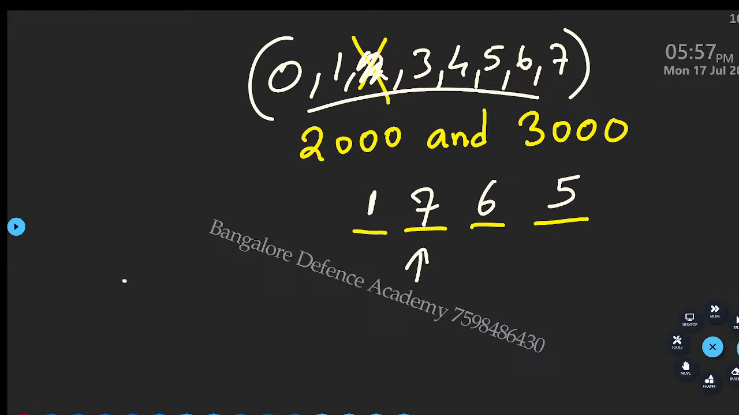Repetition means 1 2 3 4. Here I know only 2 should come. So what will I do? Write here. I will write 1. Now repetition is allowed, that means 2 is allowed. So now count how many numbers: 8, 8, 8. So this will become 8 cubed. Okay, let's go. Did you understand?